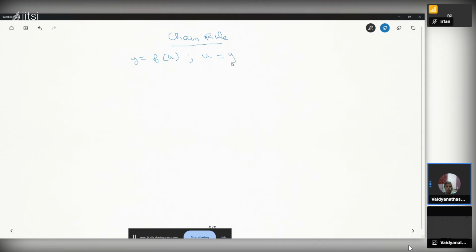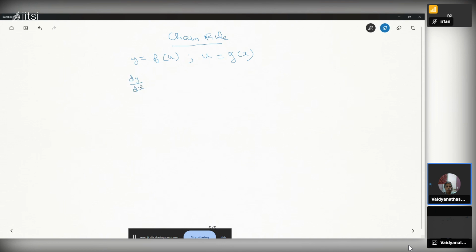So y is a function of u, and u itself is another function of x. I want the derivative of y with respect to x. dy by dx equal to what? This is called the chain rule.